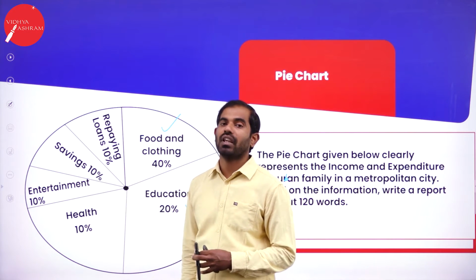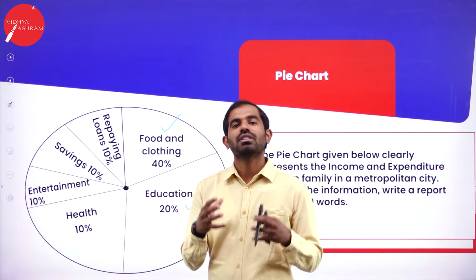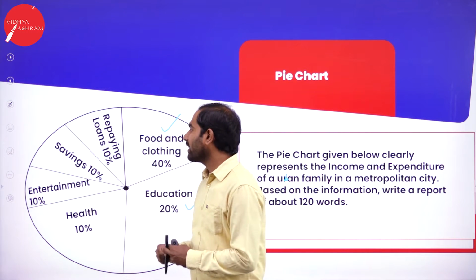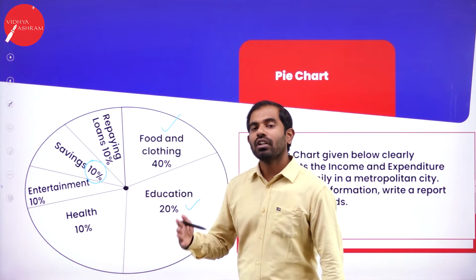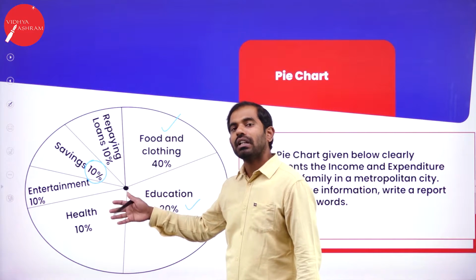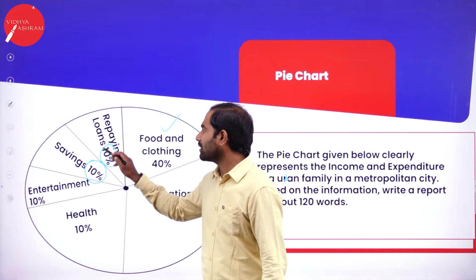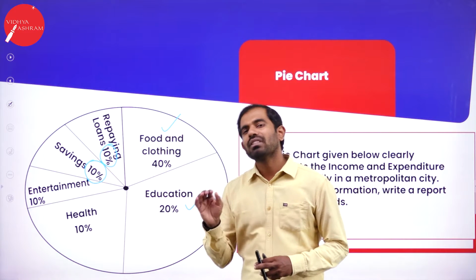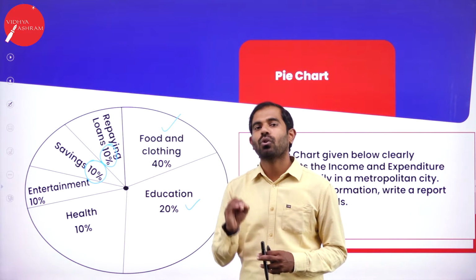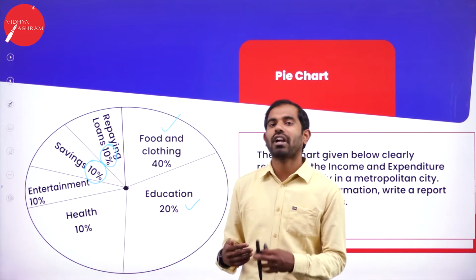And when it comes to saving, they tend to save less because it consists of only 10%. And not just that, they also consider repaying the loan, which is an equal amount, the rest 3. So if you write this, you will definitely get 2.5 marks or 3 marks. But how to score 5 marks?